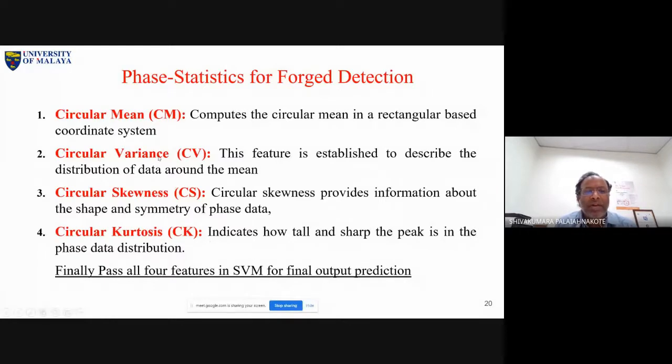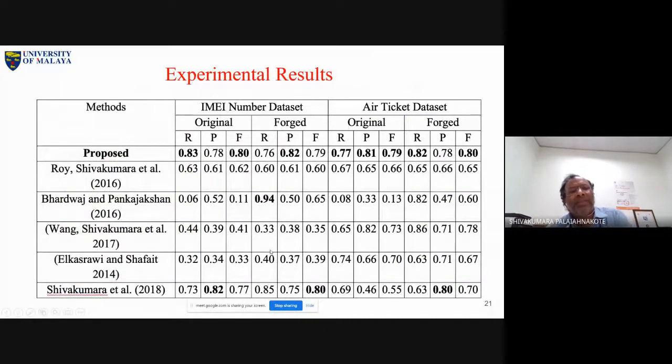Then we just fed all 4 or 5 features to an SVM classifier. This is a very simple method. But what is the contribution here? The contribution is converting DCT to phase, how to extract phase information from DCT with the help of the Fourier transform. So indirectly, we are trying to combine DCT and FFT. See how we are maintaining the flow. In the first chapter, or first work, we explored DCT and FFT. Again, for the second problem, we are trying to explore DCT and FFT.